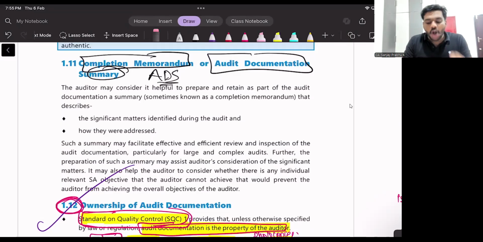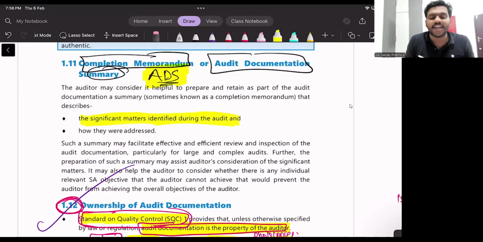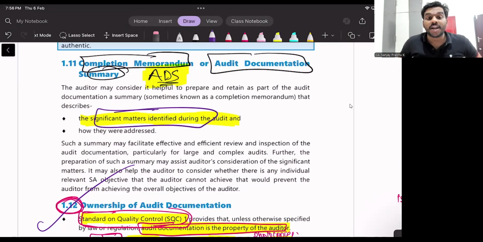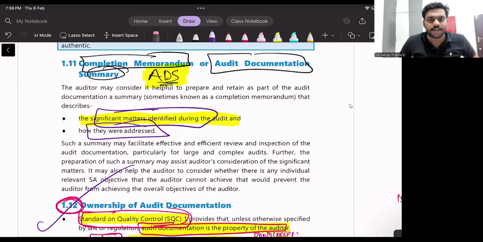Same way, in our audit documentation summary, in our ADS, we are only going to include the significant matters we have identified during the audit. Say, for example, I have audited Gauri's company. Once I did the audit, I will prepare an audit file. Now, from this audit file, I will prepare a summarized version of the audit file. Look at the size of the audit file. This is only the summarized version. So what will I include in the summarized version? The significant matters I have identified and how they were addressed.